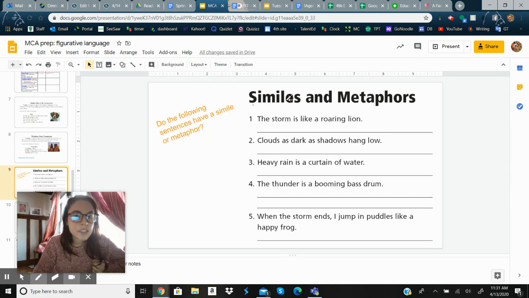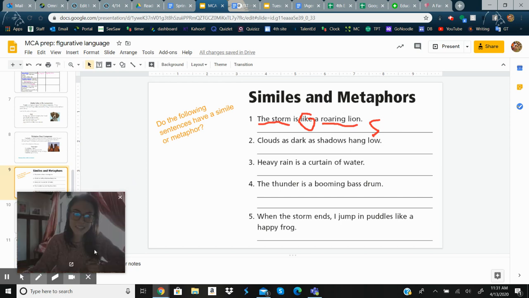Well, I know similes use like or as, and in this sentence the two things it's comparing are the storm and a roaring lion. I can really visualize that. So the storm is like a roaring lion, and it uses the word like. So I'm going to put an S because I know that's a simile. All right, let's do the next one.